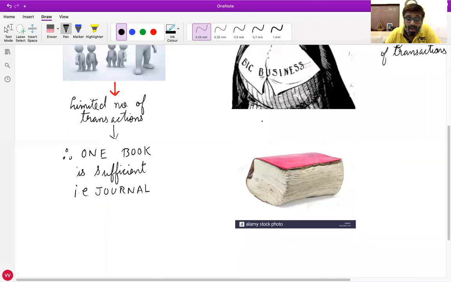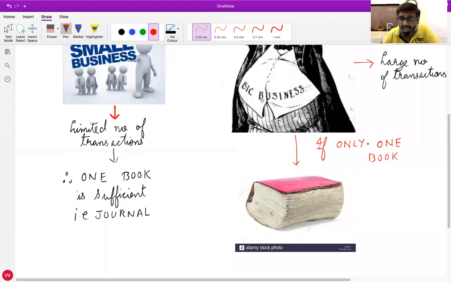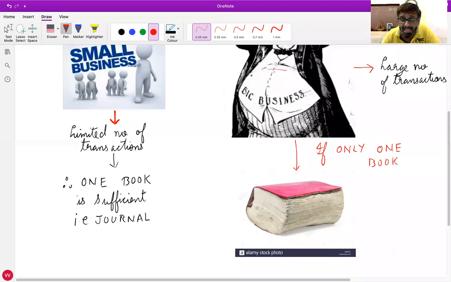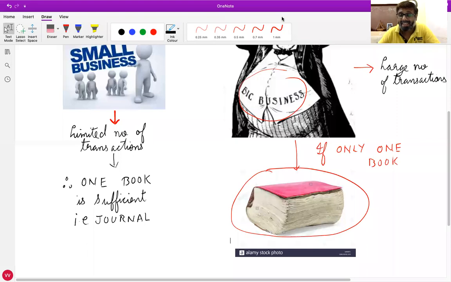So if you make only one book, will it appear something like this or not? Very thick book, just like this tummy is the book also, is it or not? Like the tummy of the big business, the book is also very fat, very thick.